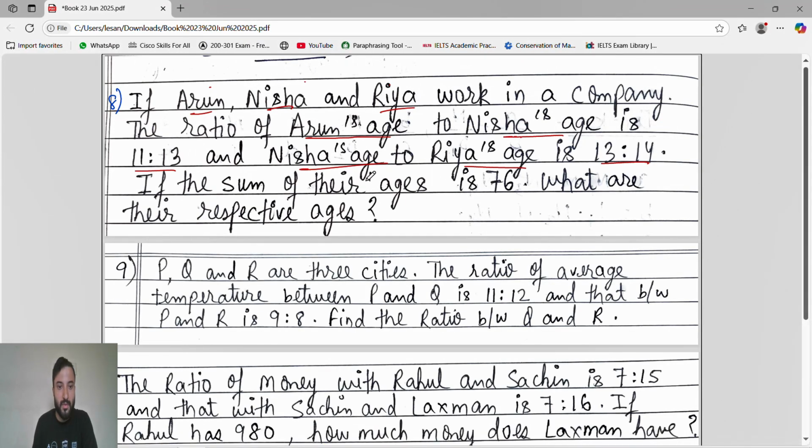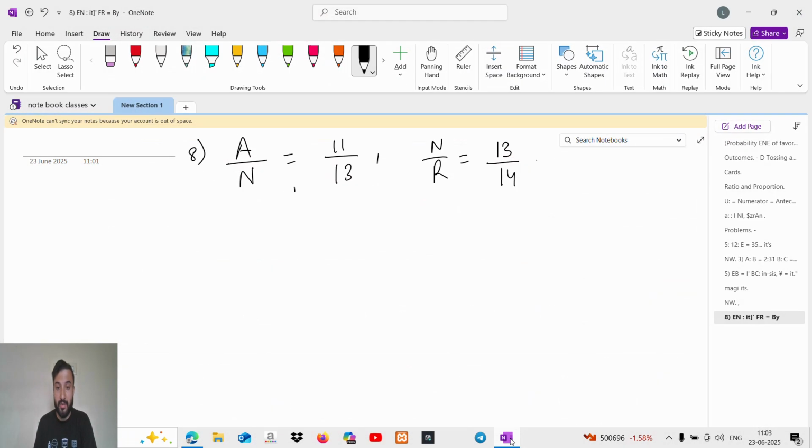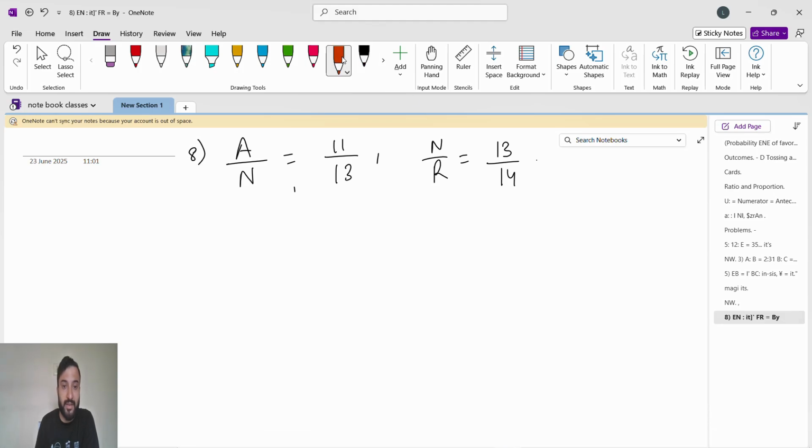If the sum of their ages is 76, first of all you have to find their ages. This is the continued ratio. We'll find A, Arun's age, then N, Nisha's age, then R, Riya's age. We know how to find the values, so we'll get their ages. So A means 11 into 13.